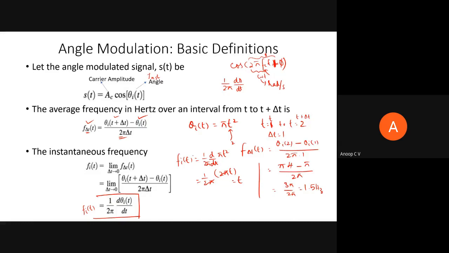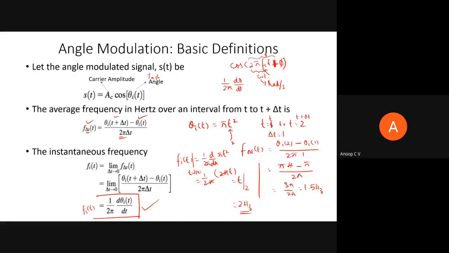If I am asking you what is the instantaneous frequency at time t equal to 2 seconds, I need to know the frequency of the particular wave with phase equal to pi t square at that time. You have to substitute t equal to 2. If you substitute t equal to 2, that will be equal to 2 hertz. That is how we can calculate instantaneous frequency and average frequency. Mostly we are interested in this instantaneous